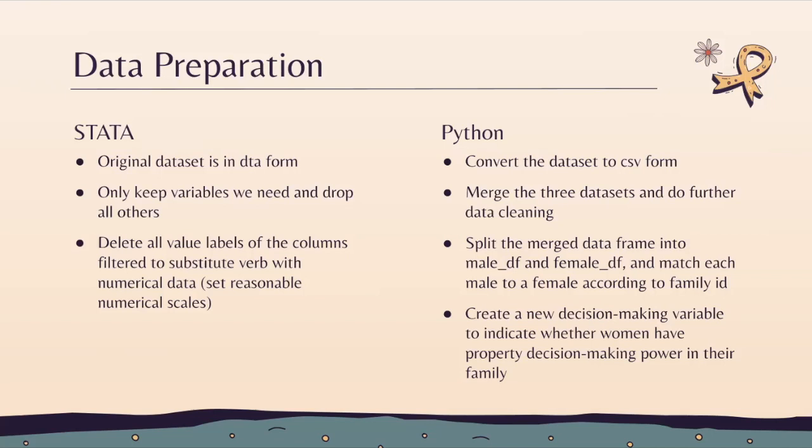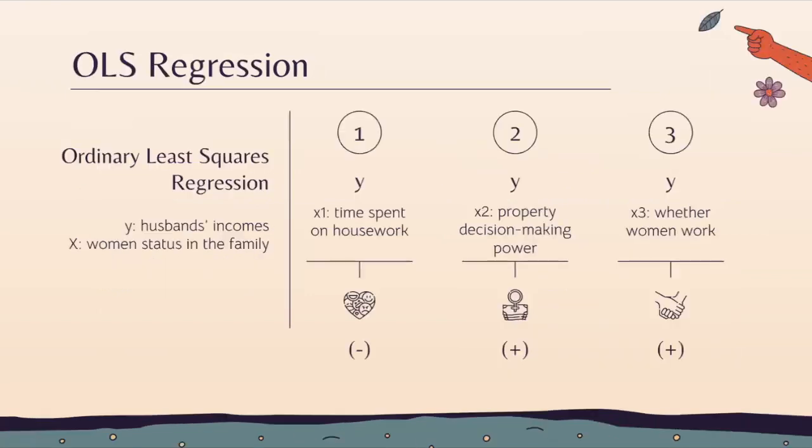Next, we convert datasets into the CSV form to do the coding in Python. We merge the three datasets and filter out missing values and meaningless values according to the numerical scales we set. Then, we split the merged data frame into male and female two parts and match each male to a female according to the family ID, which means that they belong to the same family. Then, we create a new decision-making variable to indicate whether women have property decision-making power in their family.